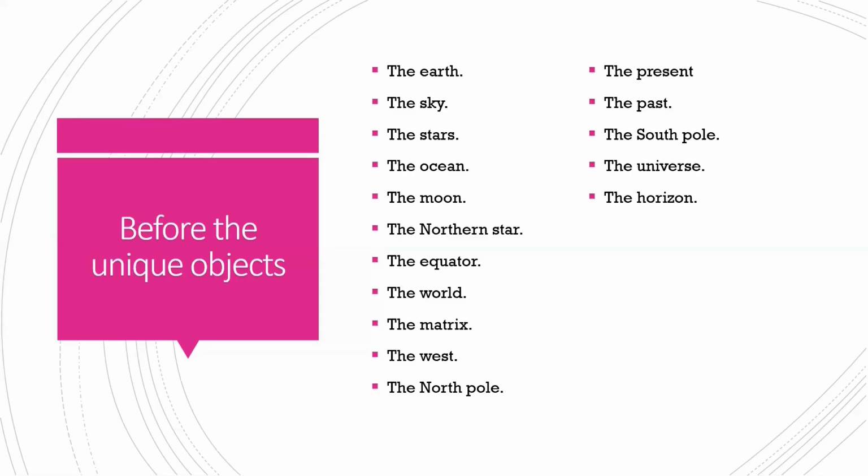The next point is we use "the" before an object or a group of objects considered unique. For example, we can say the earth, the sky, the stars, the ocean, the moon, the northern star, the equator, the world, the west, the north pole, the present, the past, the south pole, the universe, the horizon. Generally, we consider these objects to be unique. Therefore, we can use "the" before these unique objects.